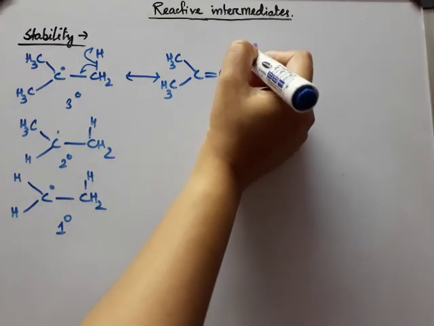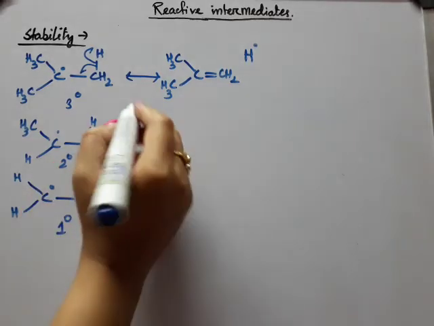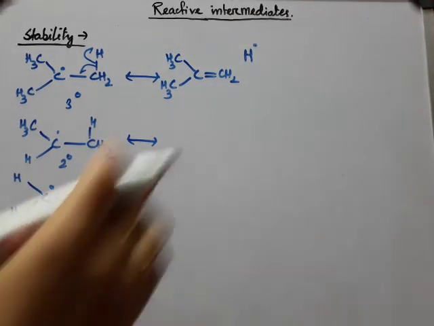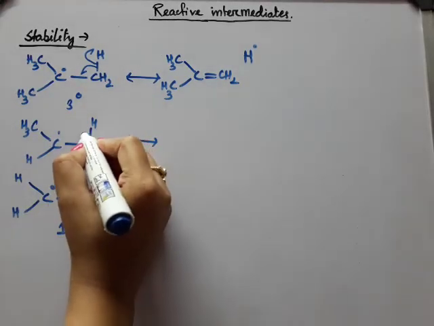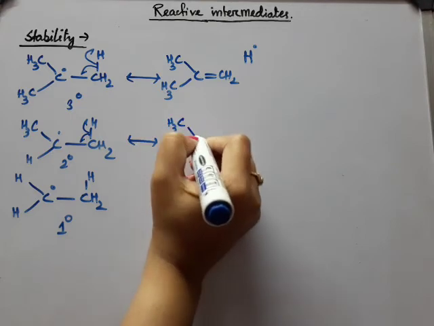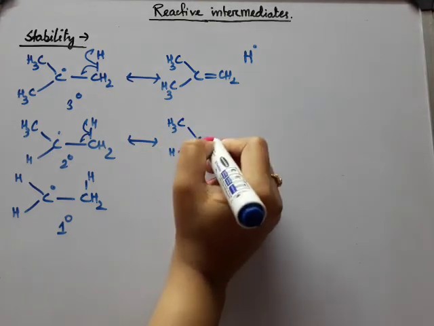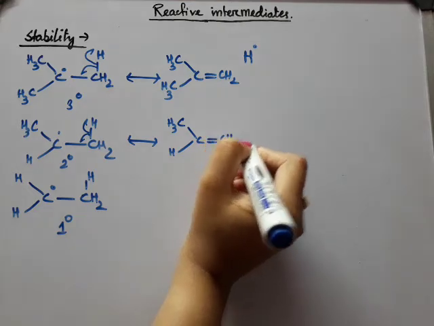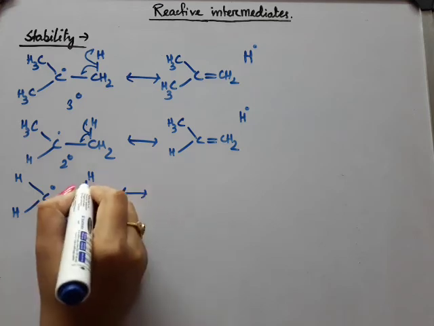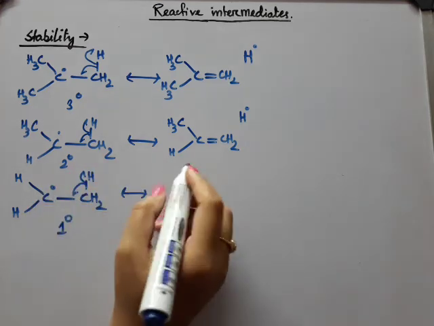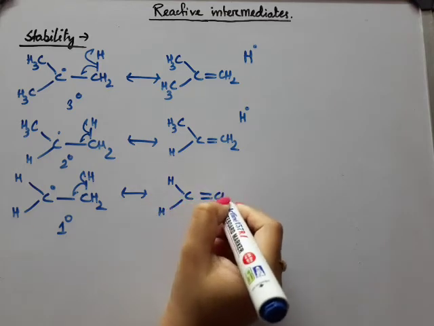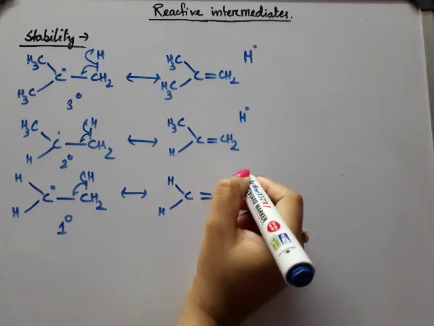hydrogen free radical, along with this we are having isobutene, and here this one, and here this one.